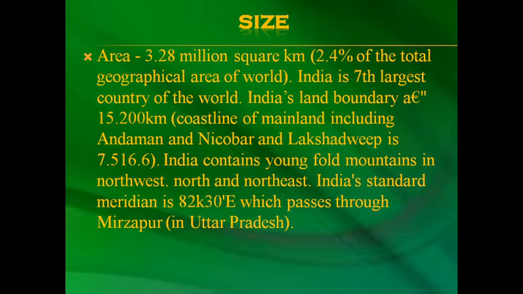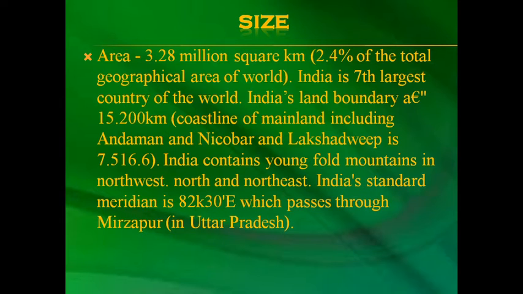Size. Area 3.28 million square kilometers, that is 2.5% of the total geographical area of the world. India is the 7th largest country of the world. India's land boundary is 15,200 kilometers, and the coastline of the mainland including Andaman and Nicobar and Lakshadweep is 7,516.6 kilometers.